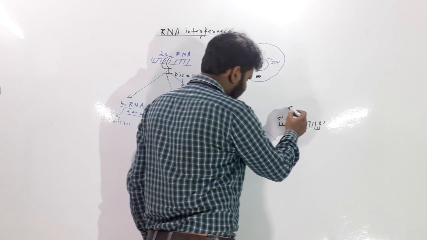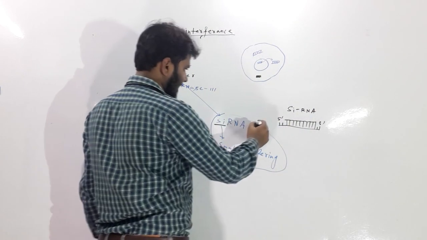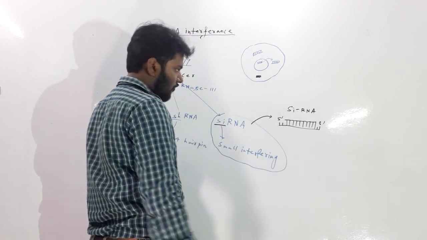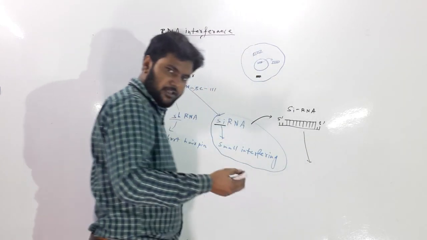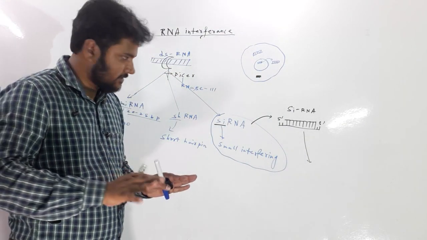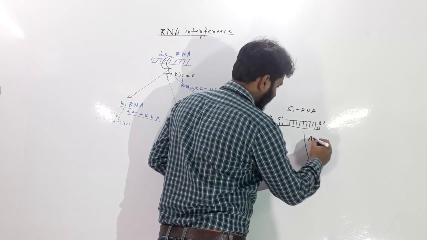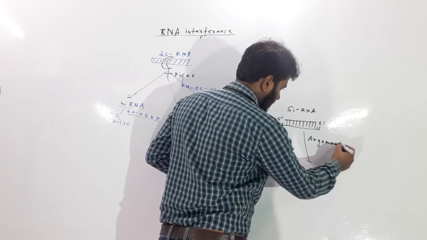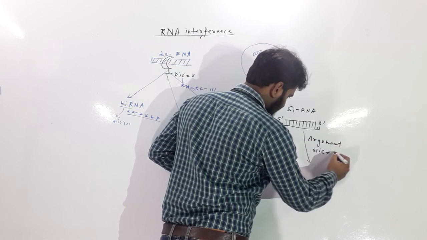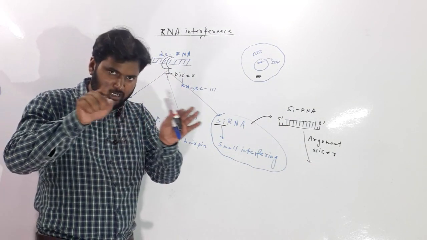Now this siRNA will add with some protein complex, with some proteins like argonaute and slicer.